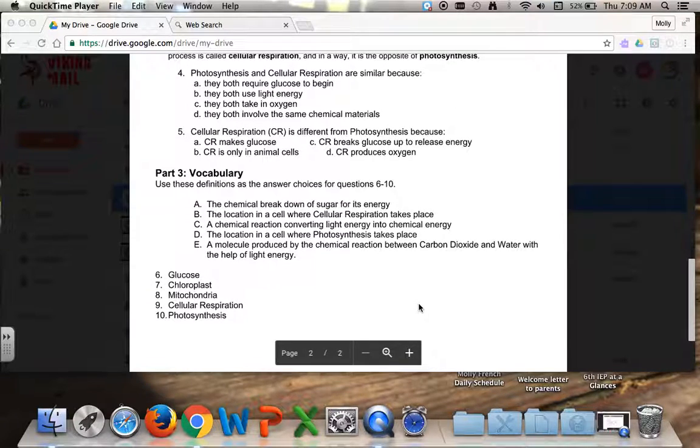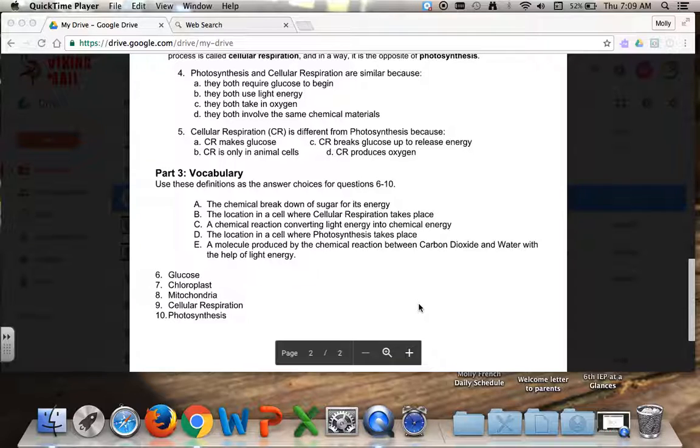Number 4. Photosynthesis and cellular respiration are similar because A. They both require glucose to begin. B. They both use light energy. C. They both take in oxygen. Or D. They both involve the same chemical materials.